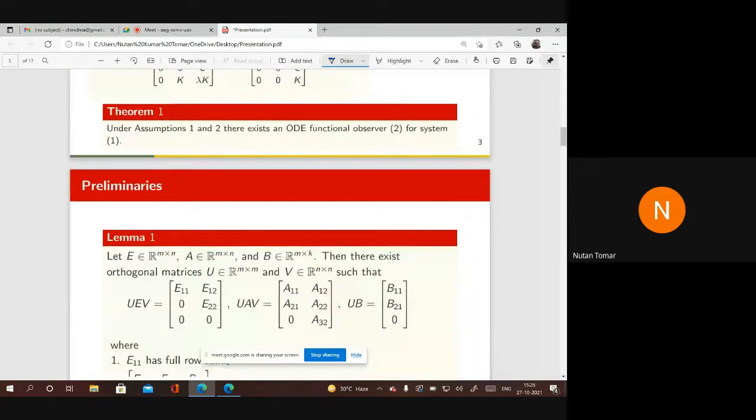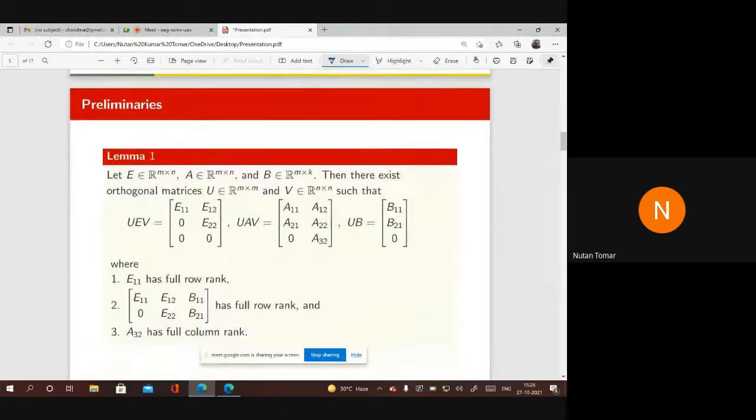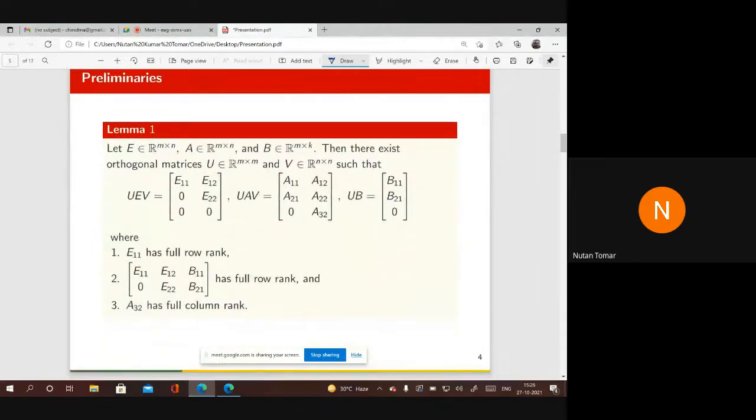Now, in the proof, we will see how this very small and basic result of linear algebra can produce a nice theorem in control systems. So the first thing that I want to utilize here from linear algebra is the SVD, singular value decomposition.